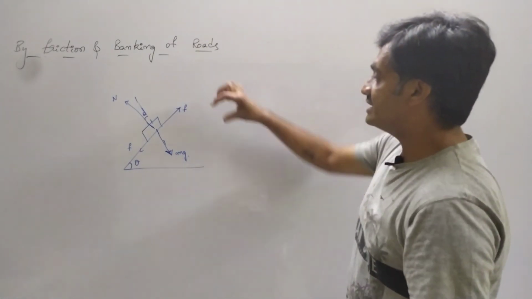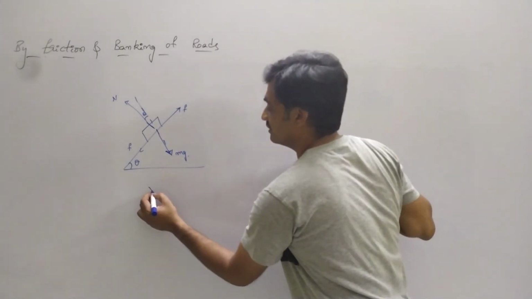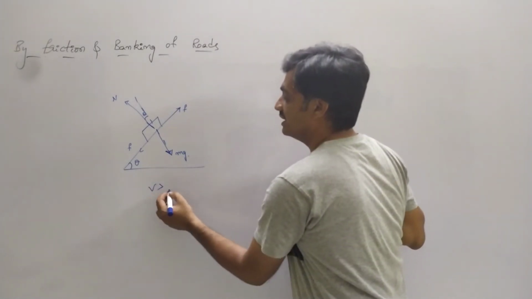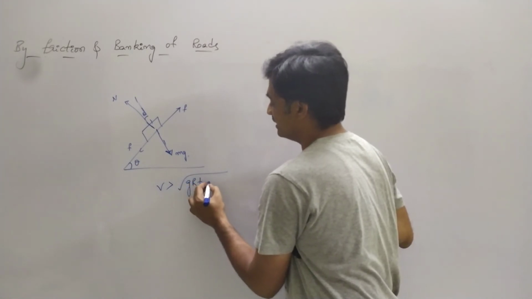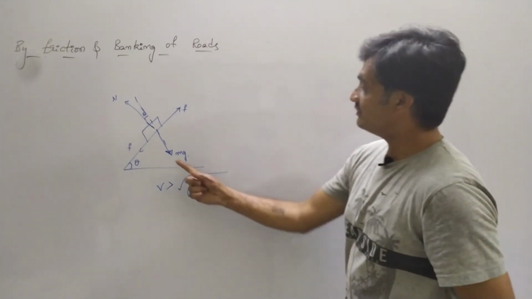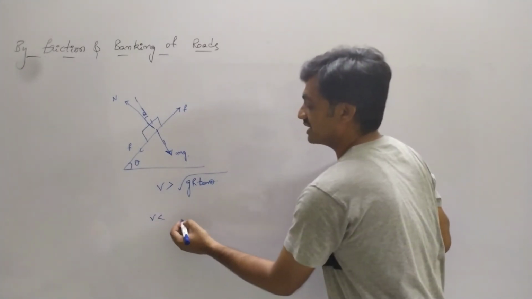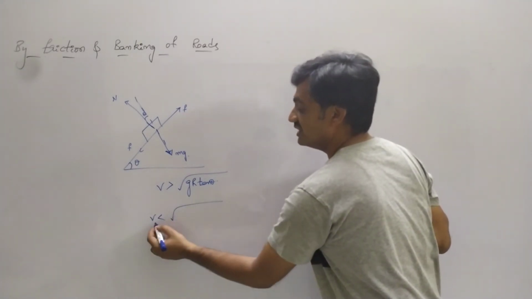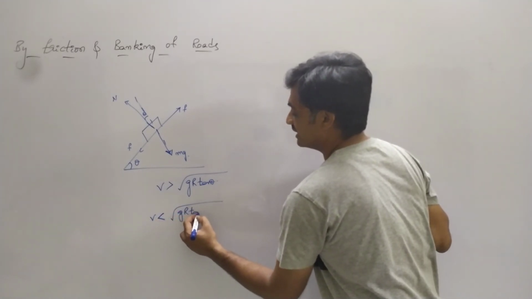So here when we consider the frictional force acting in the inward direction, then we can represent that v is greater than under root of gr tan theta. Whereas if the frictional force is acting outwards, then we represent the velocity as v is less than under root of gr tan theta.